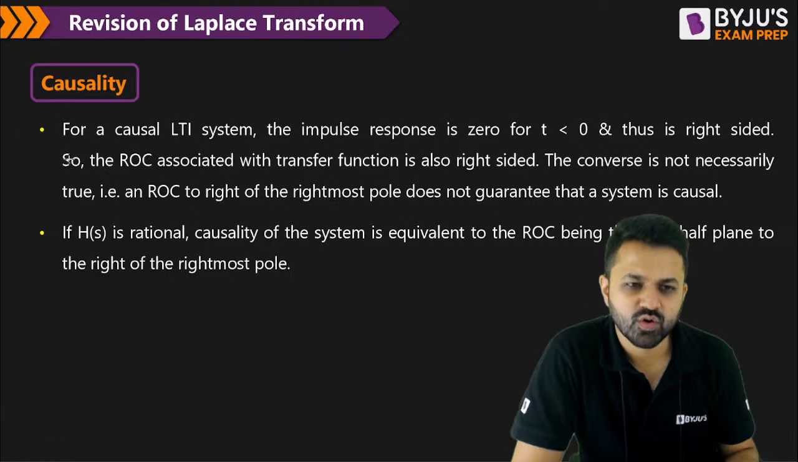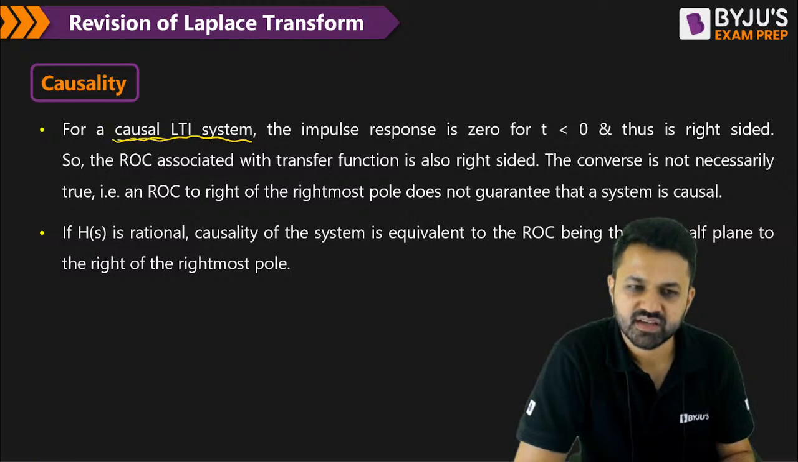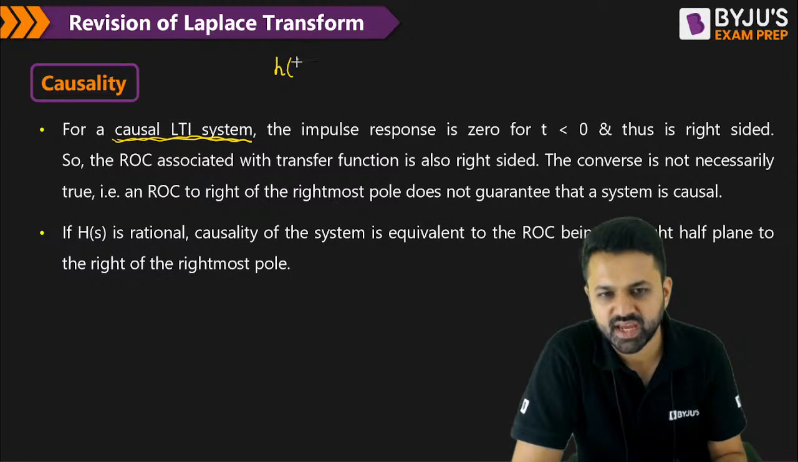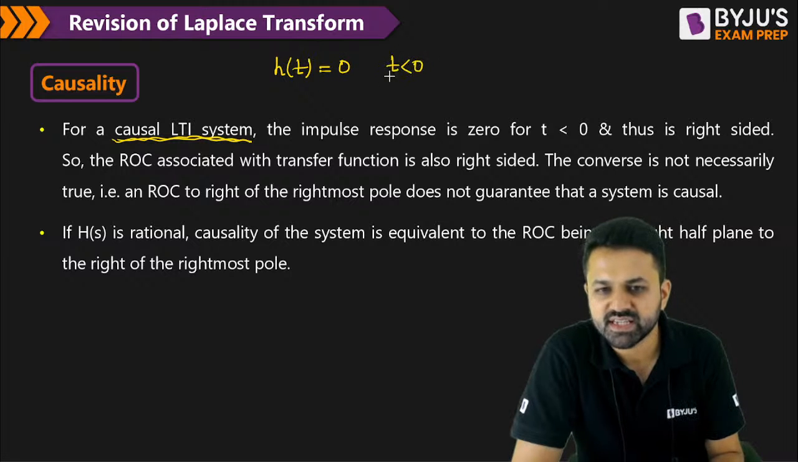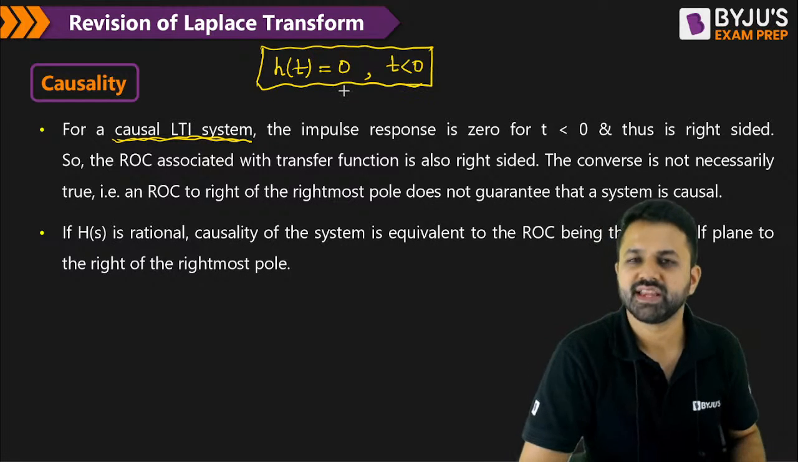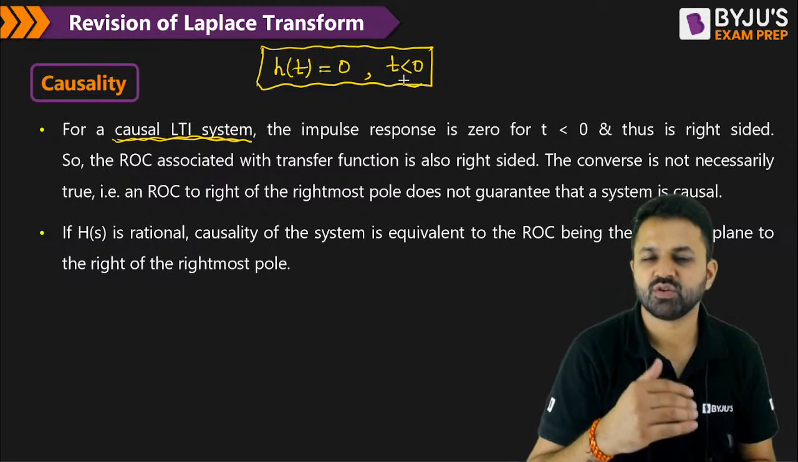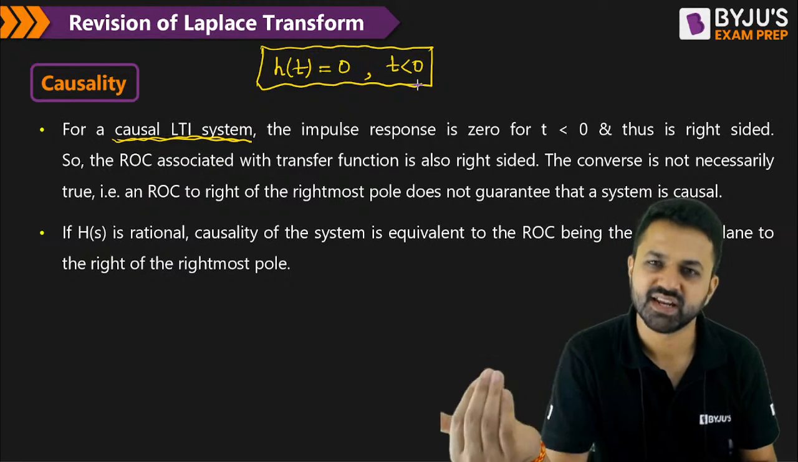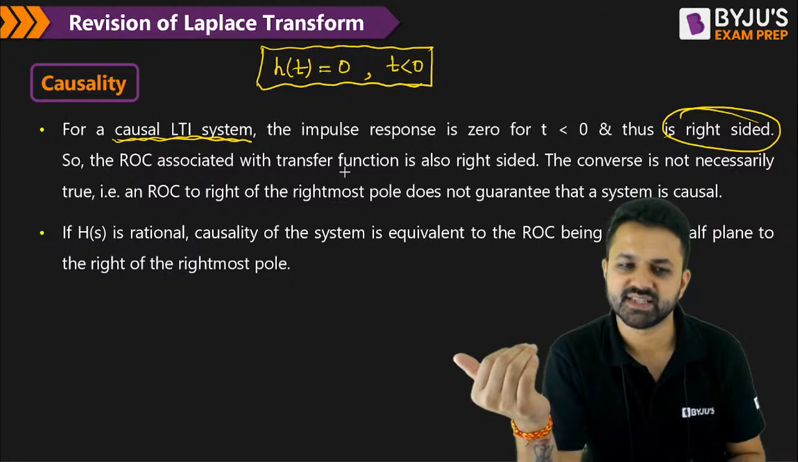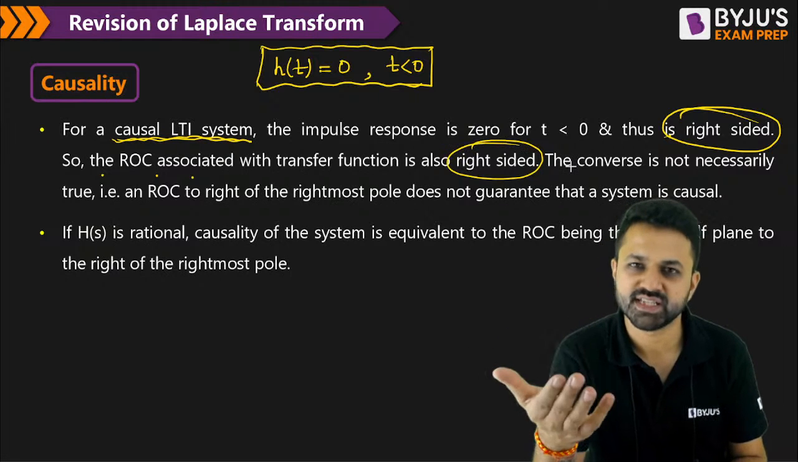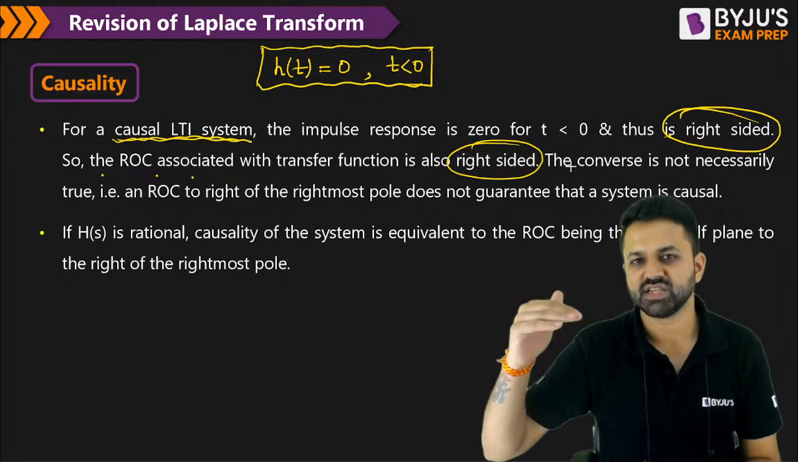Now causality. For a causal LTI system, the impulse response is zero for t less than zero. If this condition is satisfied for any LTI system, then you can call that LTI system a causal LTI system. Because t less than 0 means the signal will only exist for t greater than 0, the signal is right-sided. So the ROC associated with this type of transfer function will also be right-sided. We have already seen that for a right-sided signal, the ROC is also right-sided.